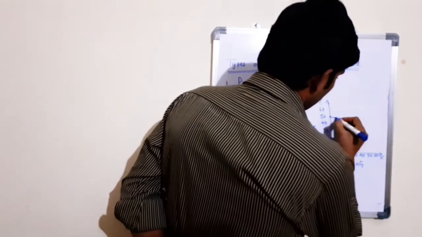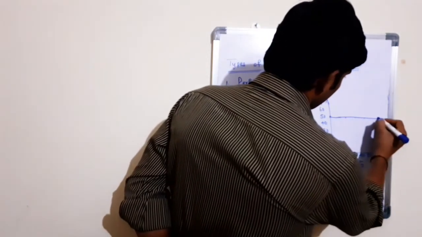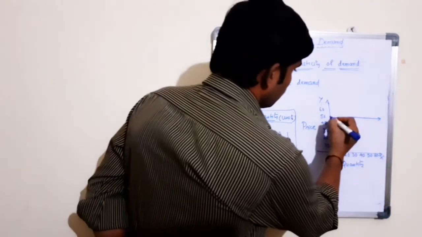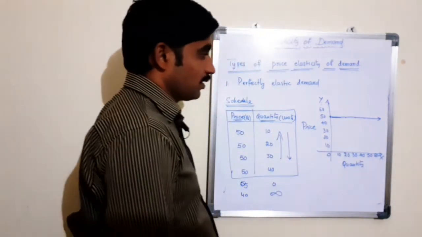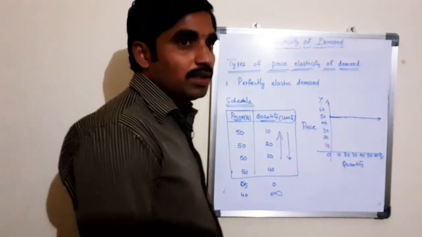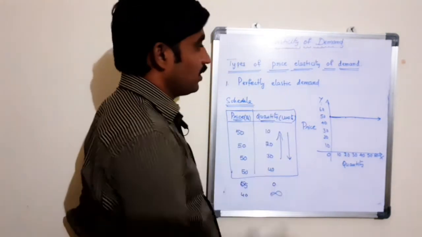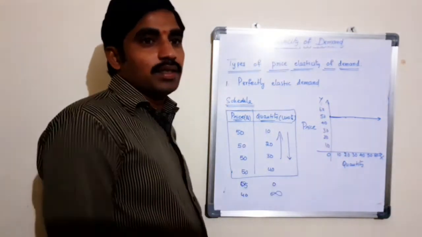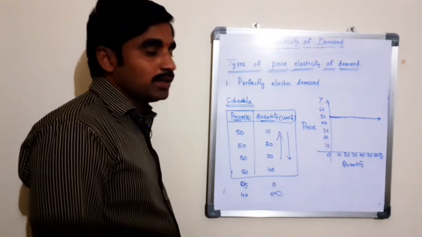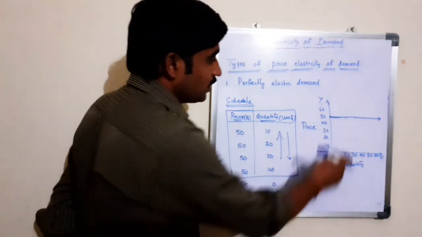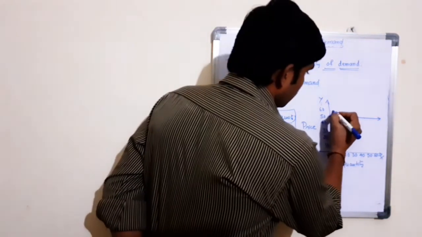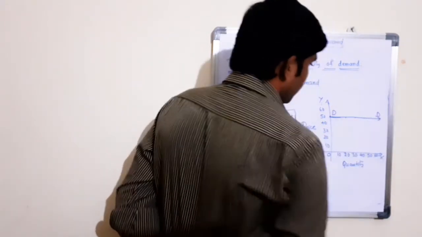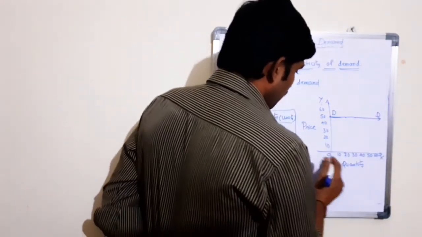So here, this is our demand curve. In perfectly elastic demand, the demand curve is represented as a horizontal straight line, parallel to the x-axis. DD is our demand curve.